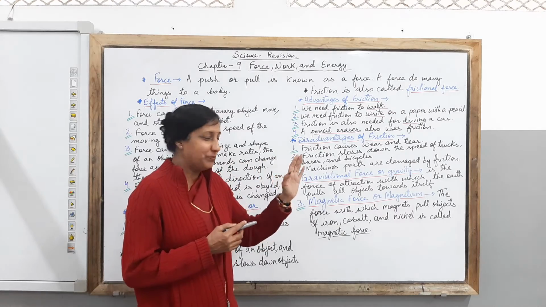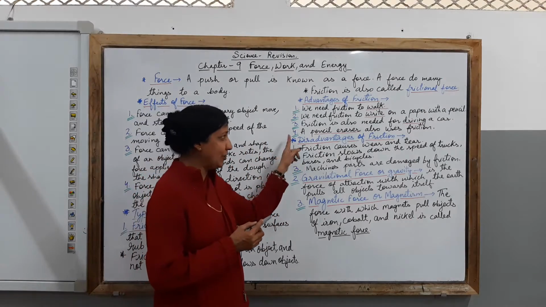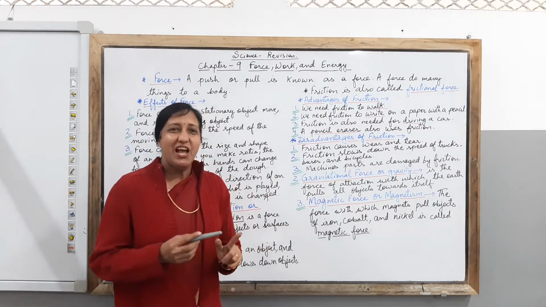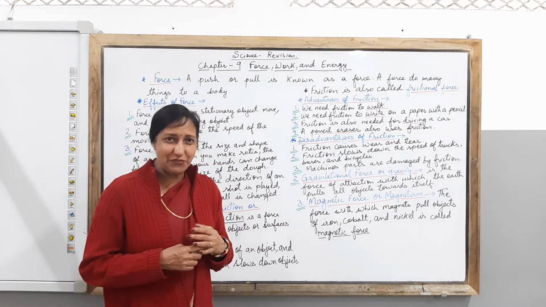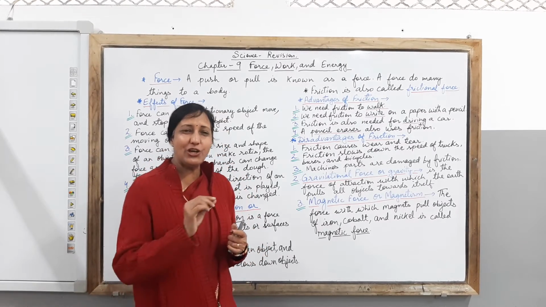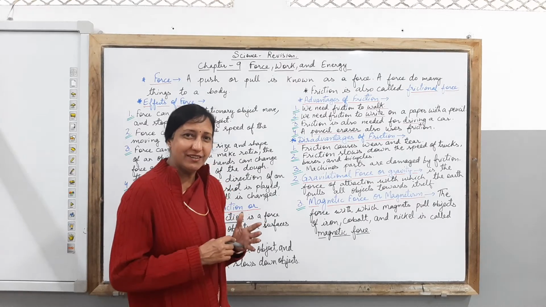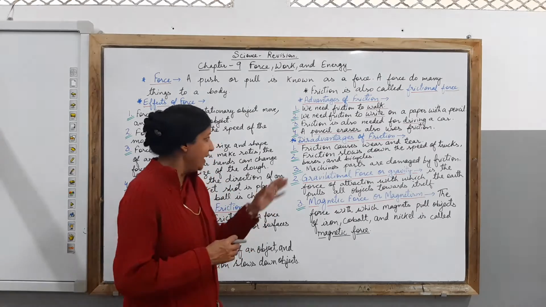Next, children, we talk about the fourth point, that is a pencil eraser also uses friction. Isn't it new and surprising for you to understand? When you are using an eraser, that is also having friction, and because of that you are able to rub a particular thing in your notebook.